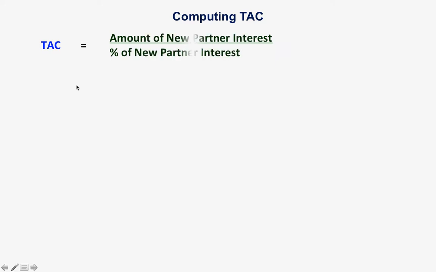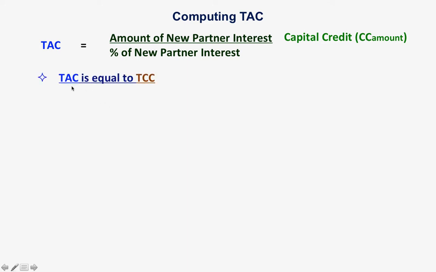Okay, class, let us move on. To compute the total agreed capital, let us have an exercise. Let us compute the total agreed capital. So again, the formula is amount of new partners' interest over percentage of new partners' interest. Amount of new partner interest is also the same as capital credit of the new partner.